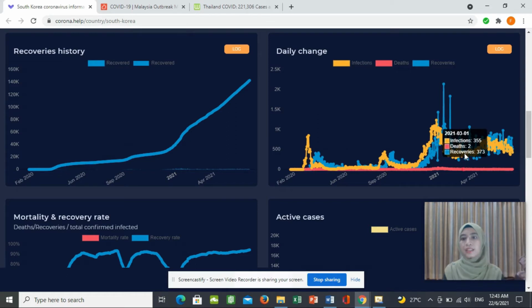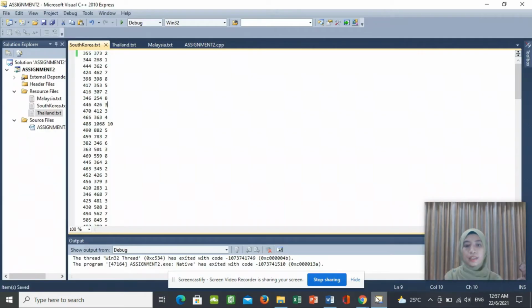Okay, here you can see that the data on 1 March 2021 shows the infection cases are 355, the death cases are 2, and the recovery cases are 373. Next, you need to take the data and fill it into the input file South Korea.txt. Fill the data according to row and column to make it easier for the data to be read.